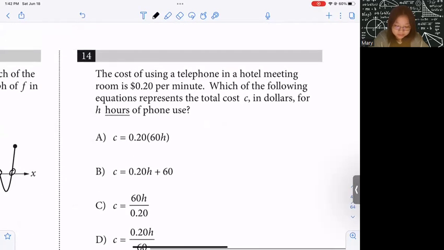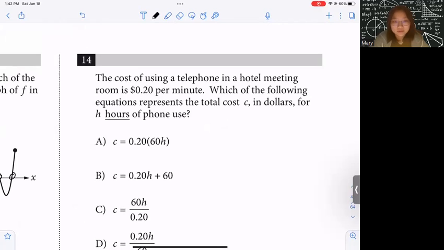Okay, next question. It says the cost of using a telephone in a hotel meeting room is $0.20 per minute. Which of the following equations represents the total cost, in dollars, for each hour of phone use? In this case, one of the most important things that they already underlined for you is the hours and minutes. There is a unit conversion here. Since we know that 1 hour is 60 minutes, and it's 8 hours, we multiply by 60, which gives us the number of minutes, and we multiply by 0.20, and that's our total cost. So answer choice A is correct.